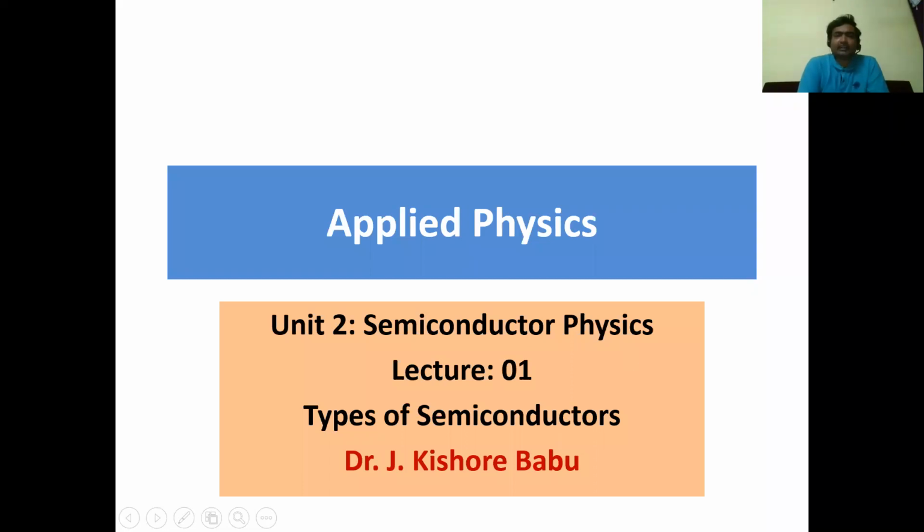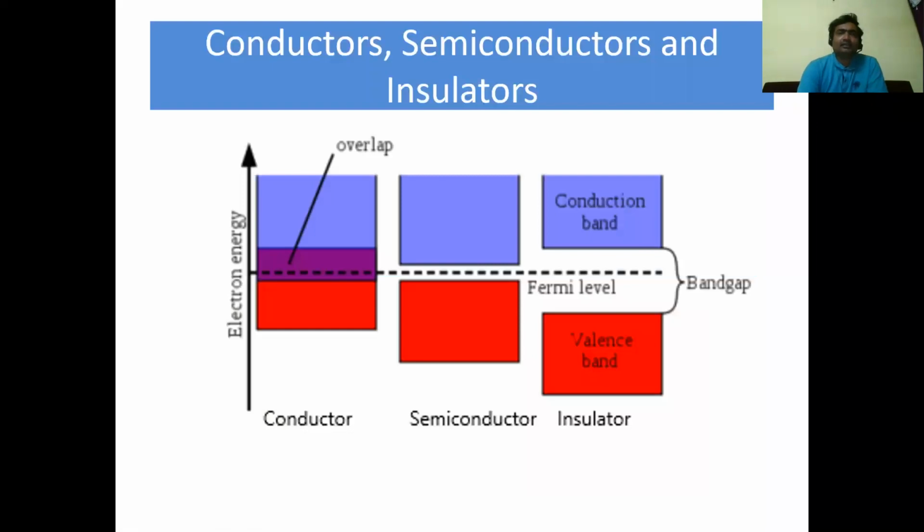Welcome to a session on types of semiconductors and Fermi energy. Solids are categorized as conductors, semiconductors, and insulators based on band gap. In some solids, the conduction band and valence band overlap with each other. Then those groups of solids are called conductors.